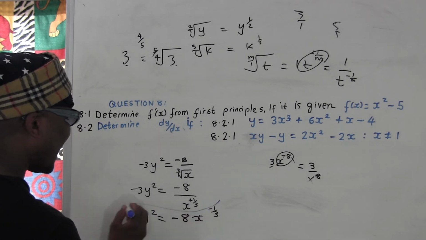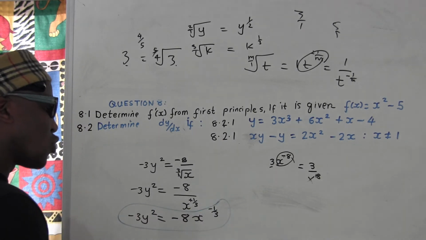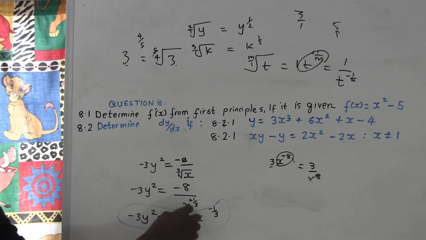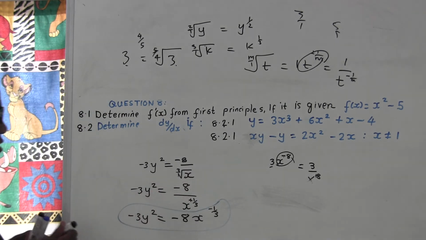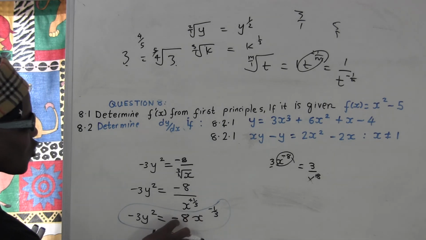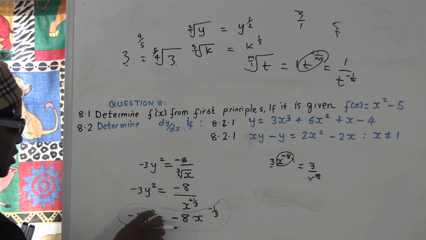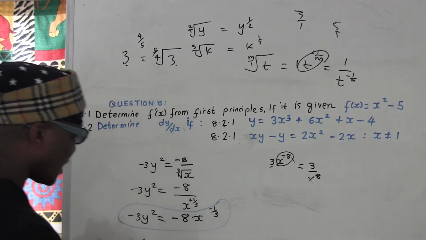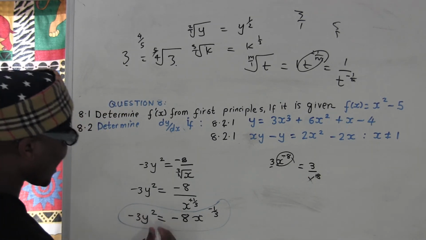So now we can differentiate when it's in this form. When you want to differentiate, you must take the bottom to the top if it's in root. So first it went to the power, and then I take it to the top, and then after that I can differentiate, because you see it's going to be easier. So now let's differentiate. 2 times negative 3 is going to be negative 6. And then drop my y. 2 minus 1 equal to 1.